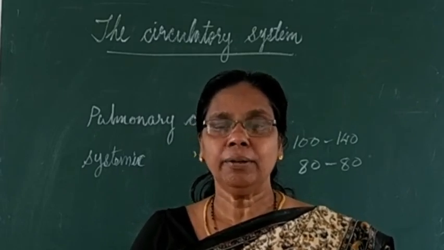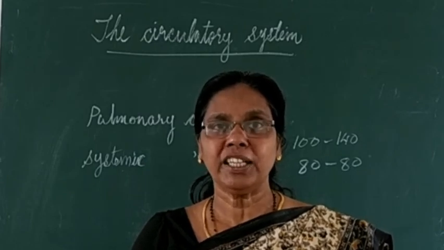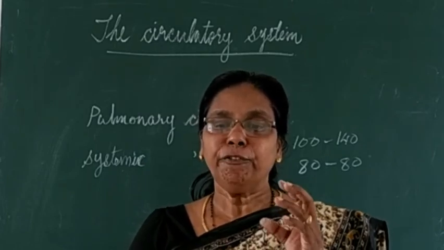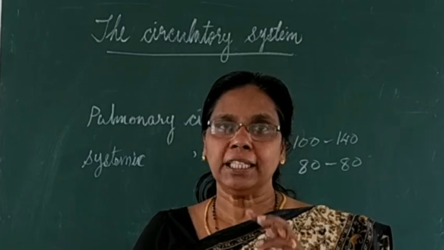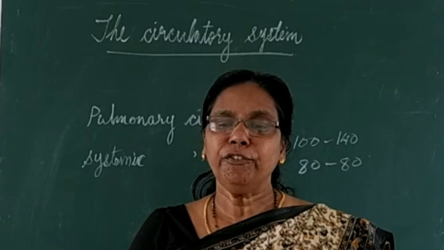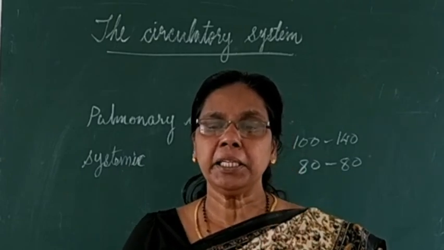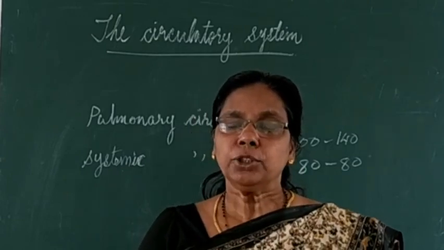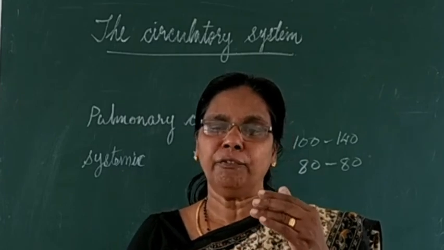Next is defense. It acts as a defense mechanism. Lymphocytes and monocytes, two of the WBC types in the lymph, function to defend against some diseases, so it removes these through the lymphatics.